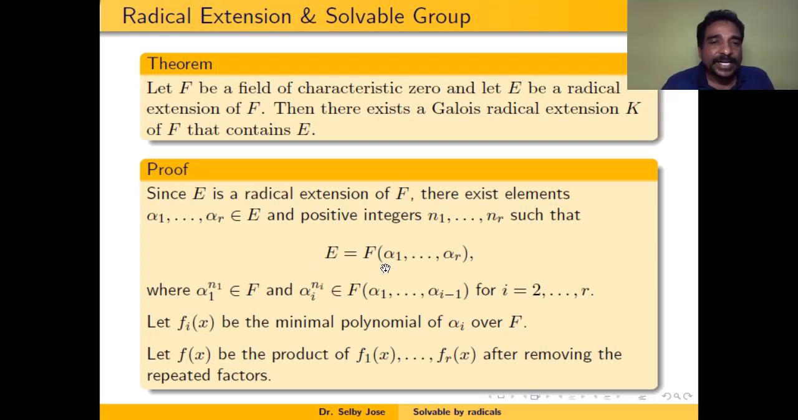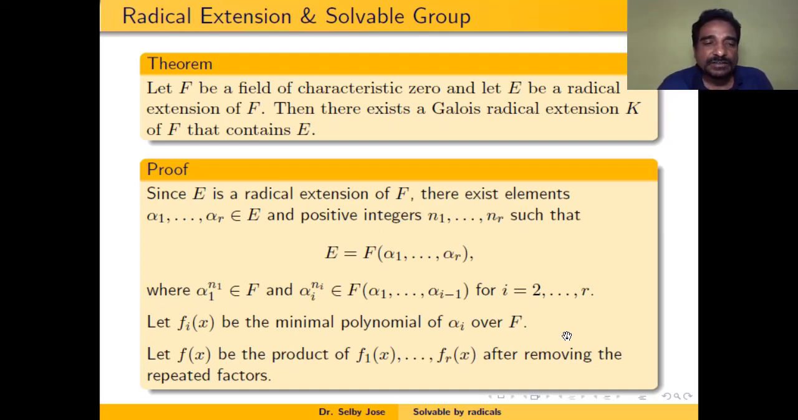So E is generated by alpha 1 etc. alpha r. So let f_i of x be the minimal polynomial of alpha i over F. So that means f1 of x is the minimal polynomial of alpha 1 etc., fr of x is the minimal polynomial of alpha r.